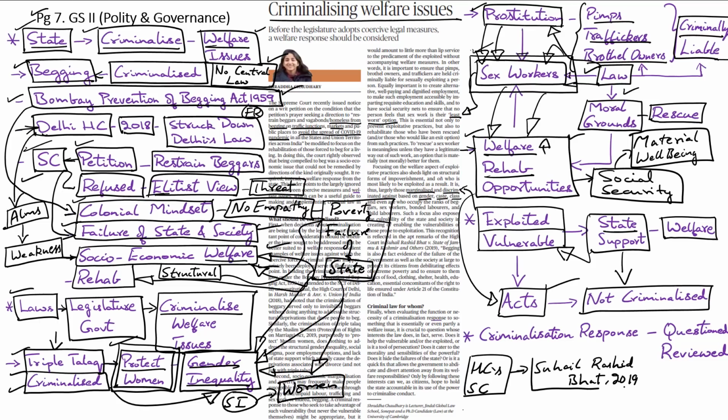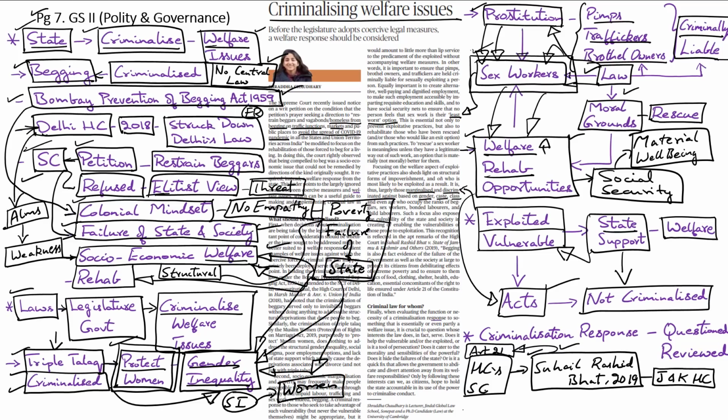Because, for example, in the Suhail Rashid Butt case of 2019, the Jammu and Kashmir High Court observed that begging is also in fact evidence of the failure of the government and as well as the failure of the society at large to protect its citizens from the effects of extreme poverty, and it also represents a failure of the state to ensure basic necessities such as food, clothing, shelter, health, education, etc. These basic minimum requirements are a part of Article 21 under right to life, and hence the J&K High Court had observed that begging represents a failure of the state, and hence the issue should be approached from a socio-economic perspective.